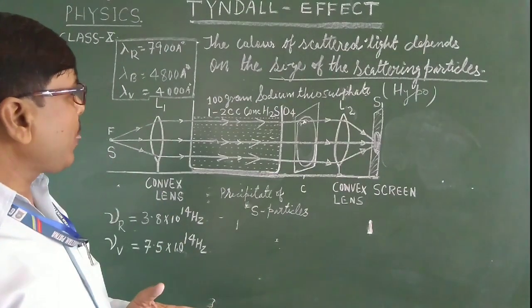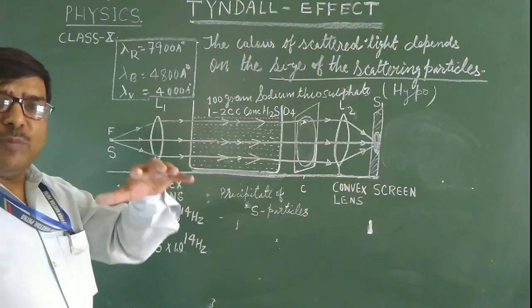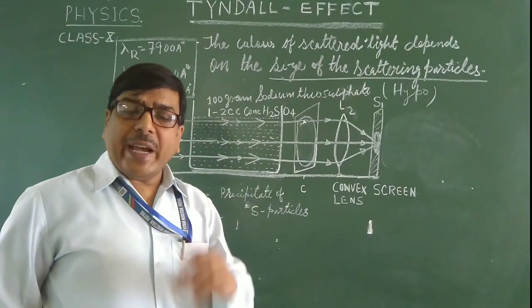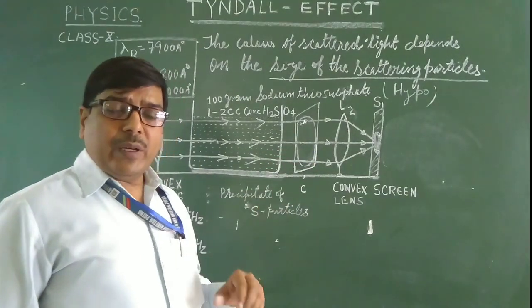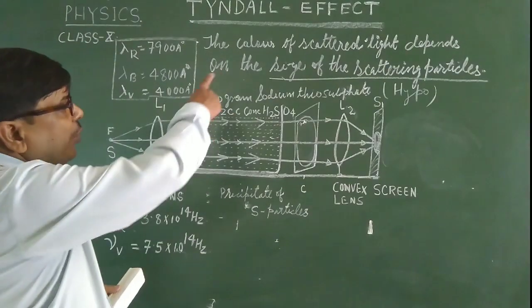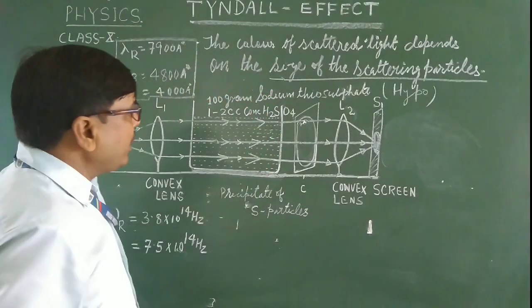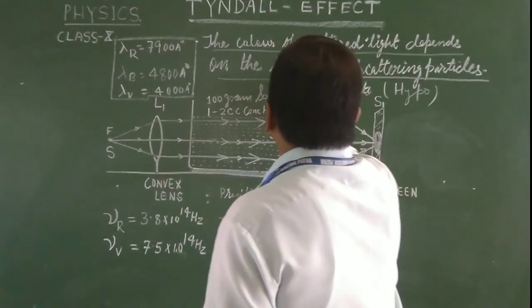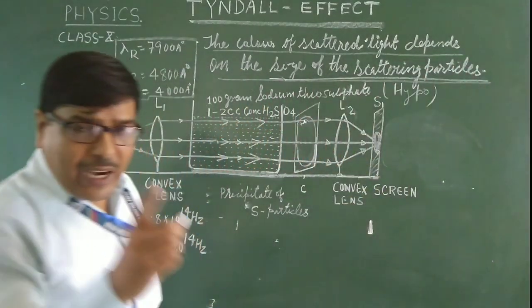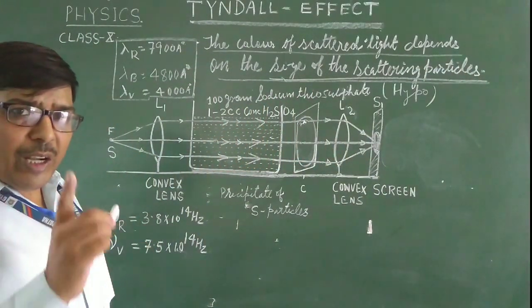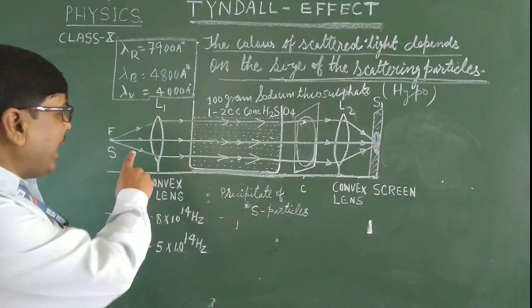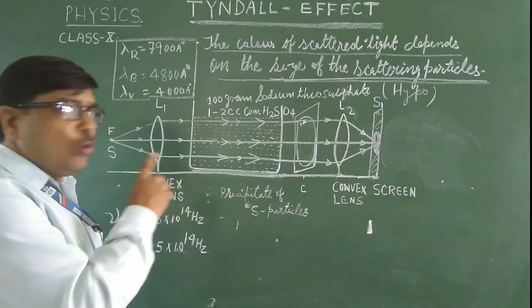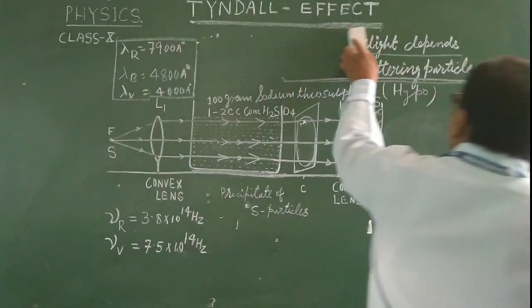The Tyndall effect, in which the beam of light becomes visible, depends upon the size of the scattering particles in the medium. The color of scattered light depends upon the size of the scattering particles. Today we will observe this effect through an activity, the most important activity we need to know about. So what are the factors?